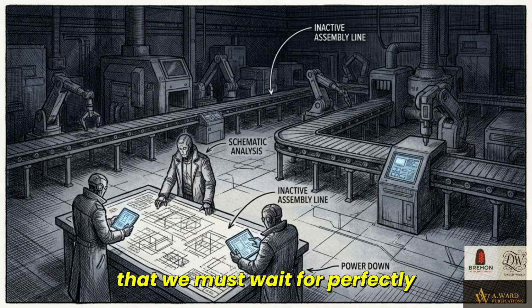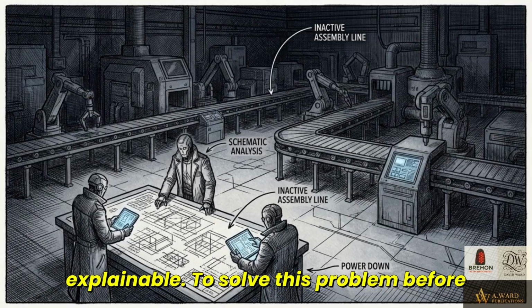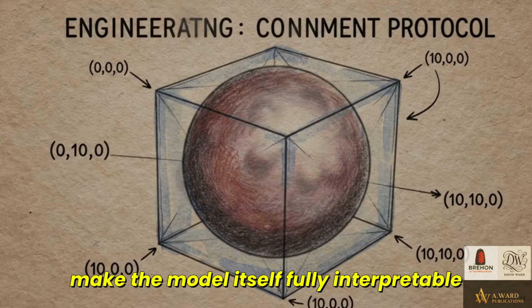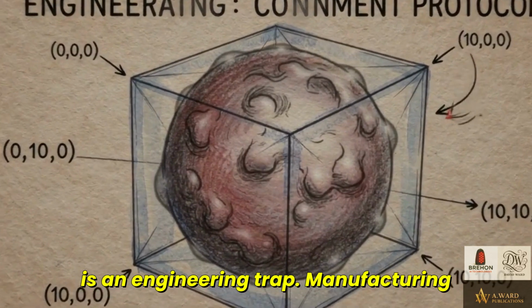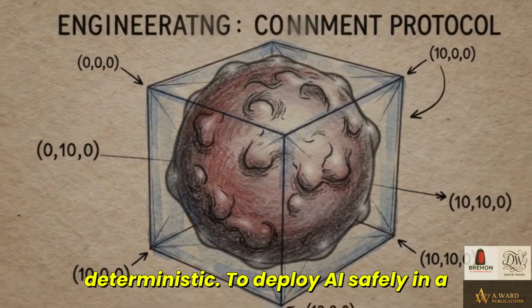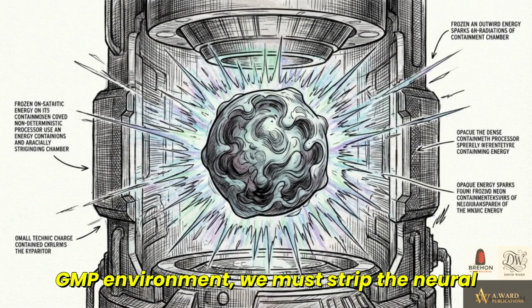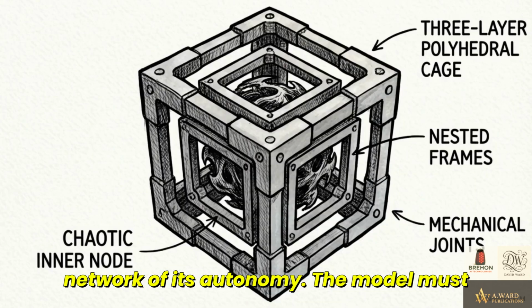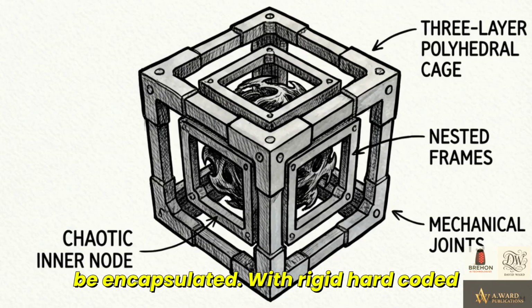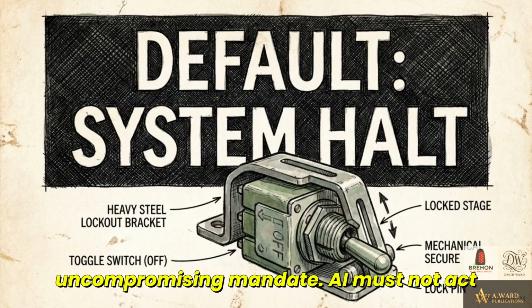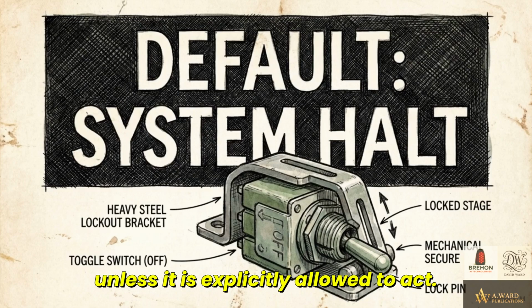The industry often assumes that we must wait for perfectly explainable AI to solve this problem before scaling these deployments. Attempting to make the model itself fully interpretable is an engineering trap. Manufacturing compliance requires making the system boundaries around the model deterministic. To deploy AI safely in a GMP environment, we must strip the neural network of its autonomy. The model must be encapsulated with rigid, hard-coded rules. This requires adopting an uncompromising mandate. AI must not act unless it is explicitly allowed to act.